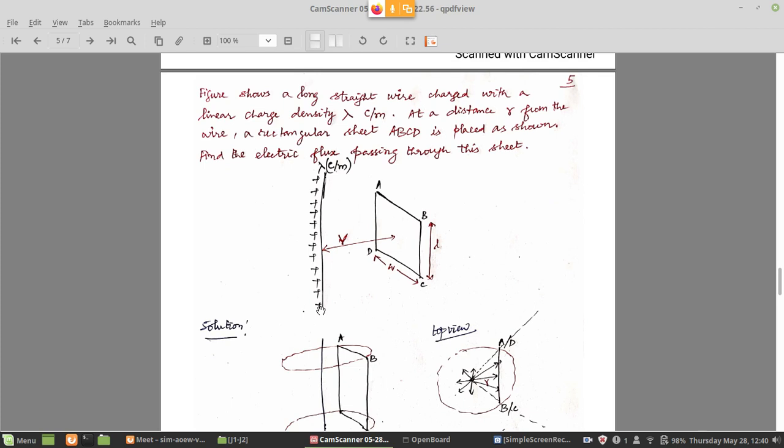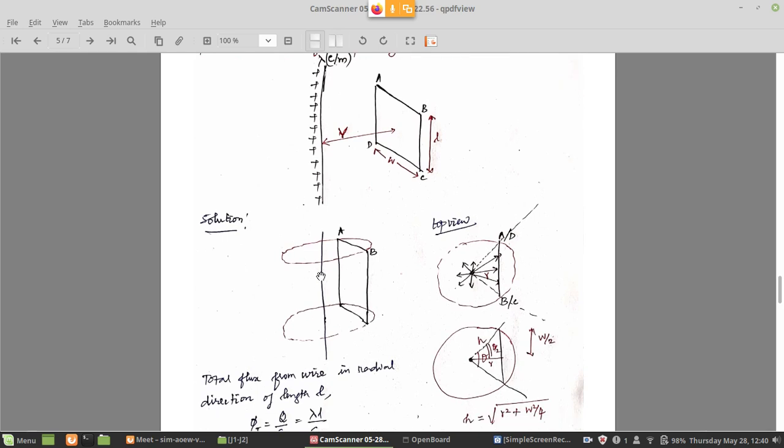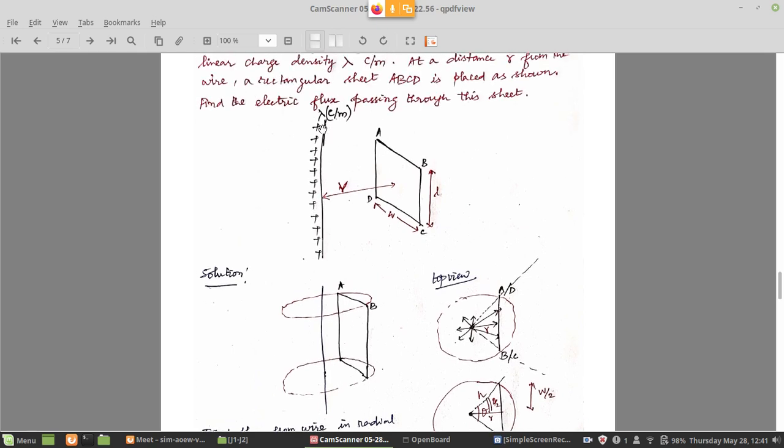So basically what we can do, first for this we can construct a cylinder, imaginary cylinder around this linear charge, because it has cylindrical symmetry. It is like the axis of a cylinder, so you can construct an imaginary cylinder around it, so that the rectangular surface that you want to calculate the flux on, that sheet, is inside that cylinder.